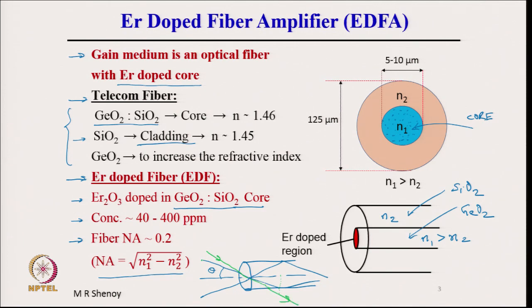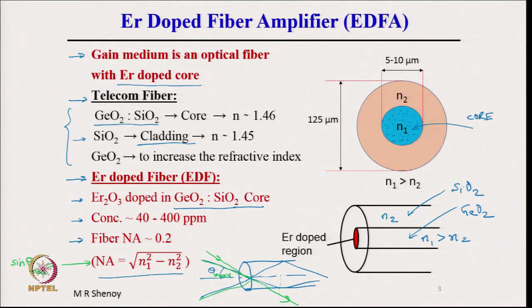Therefore, light is accepted only up to a certain maximum angle, which is called theta max, and sin theta max is called the numerical aperture NA, and you can show that it is equal to the square root of n1 squared minus n2 squared.